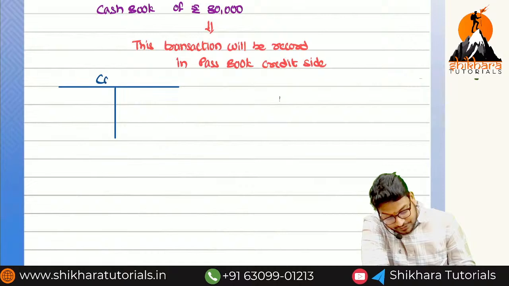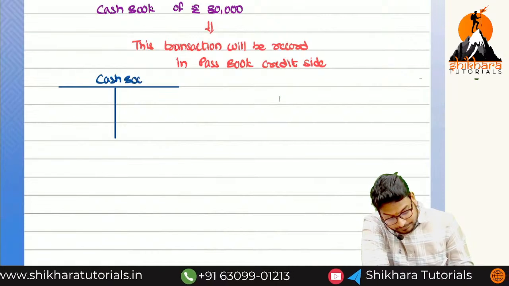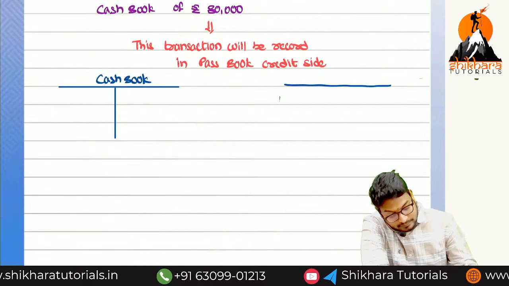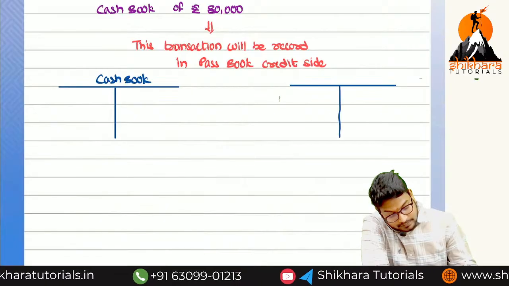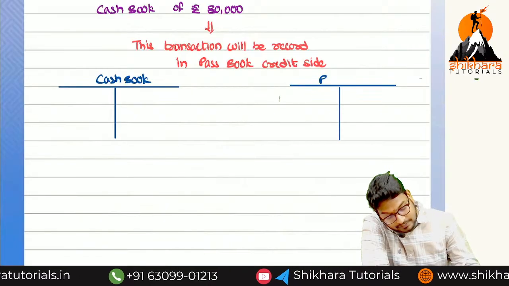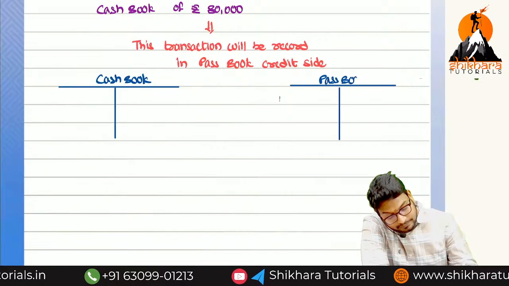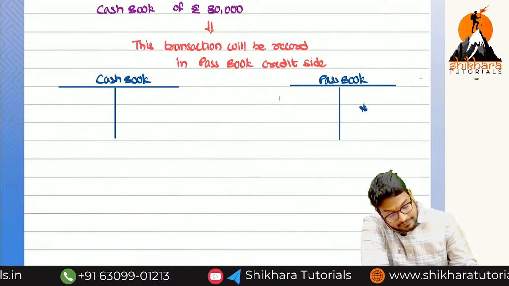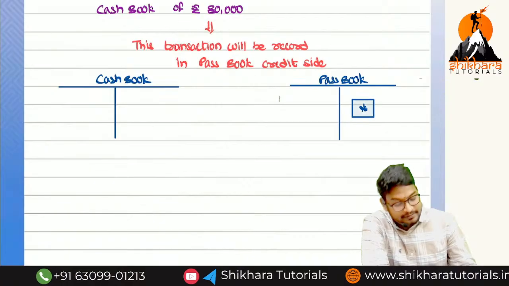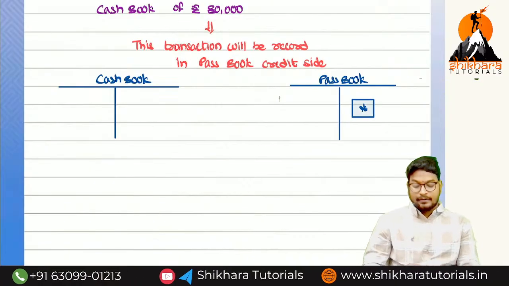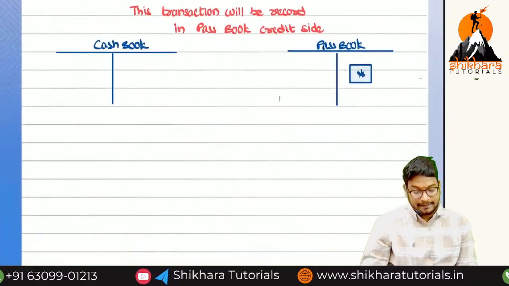Imagine this is a cash book, imagine this is a passbook, where we have recorded on the credit side of the passbook. Okay. So next one, fourth point.